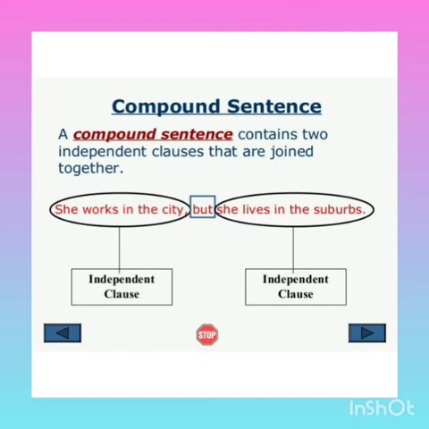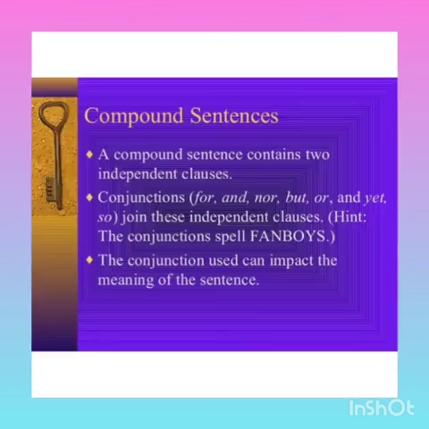So, she works in the city, the meaning is complete. She lives in the suburbs, the meaning is complete. So, these are the two main clauses joined by the conjunction. A compound sentence consists of two main clauses joined by a connective word.